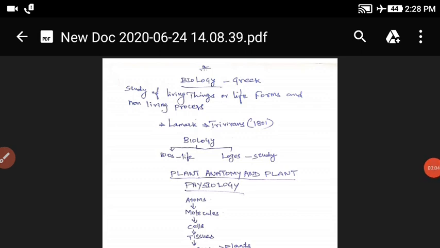Today we discuss a topic in the biology subject, unit 12: plant anatomy and plant physiology.